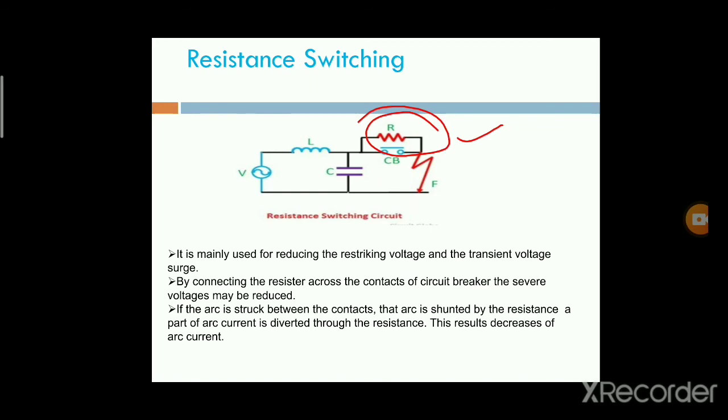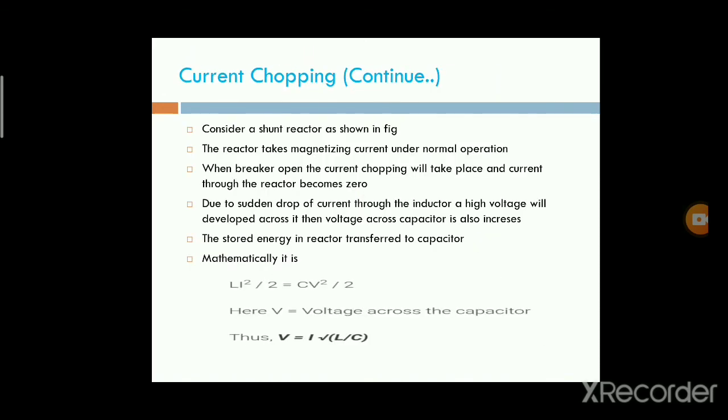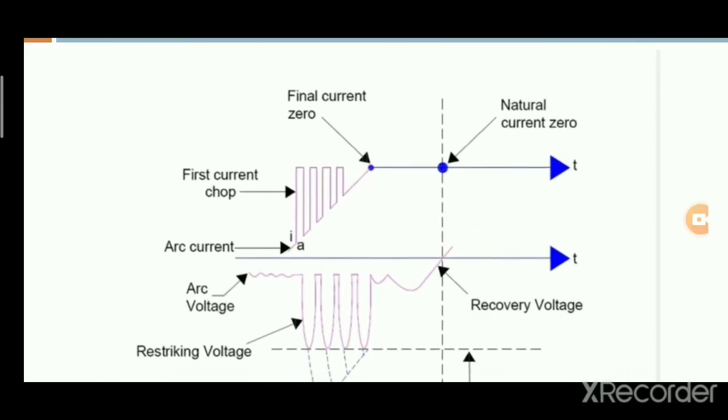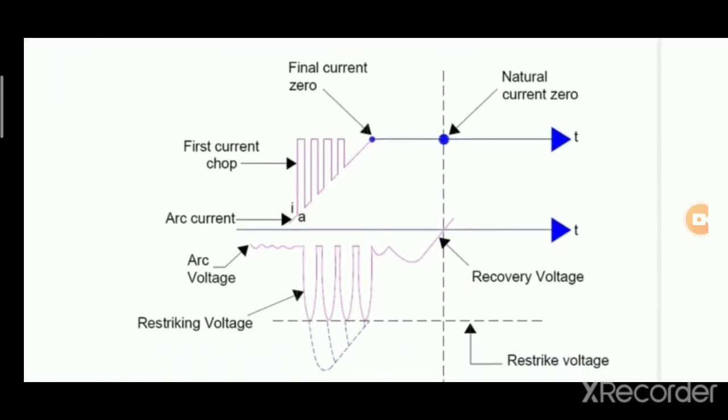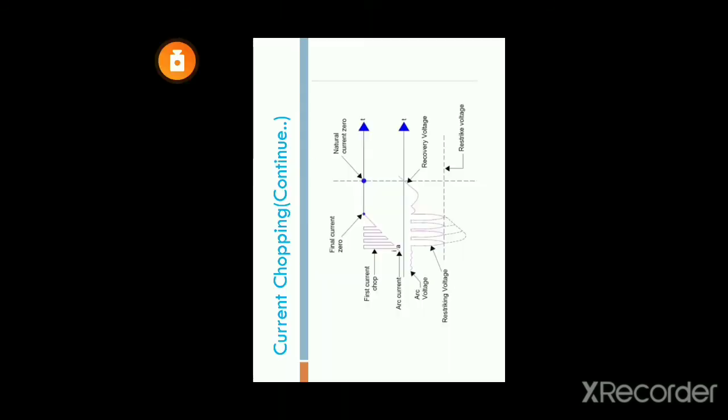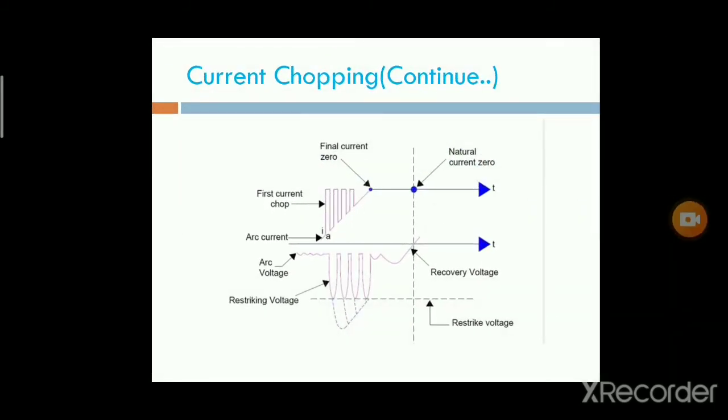In present class I am explaining the use of resistance switching and how current chopping occurs, with a clear explanation using this graph. Resistance switching and current chopping are among the major important criteria in circuit breakers.